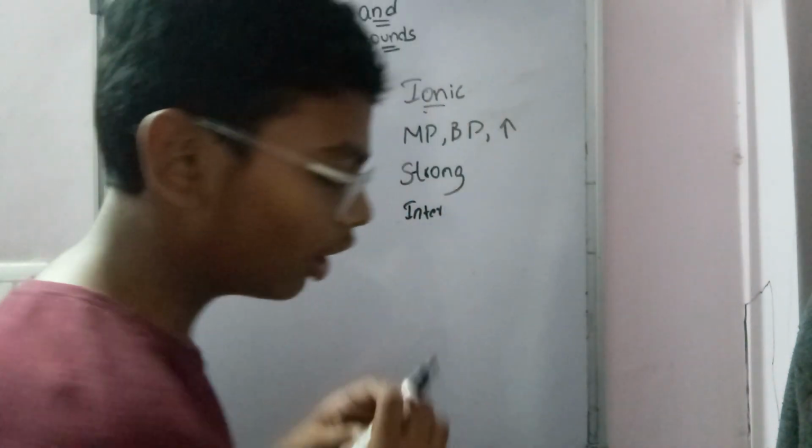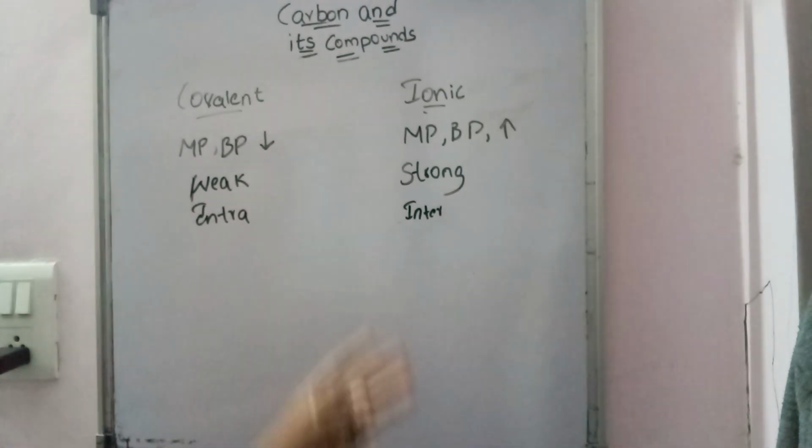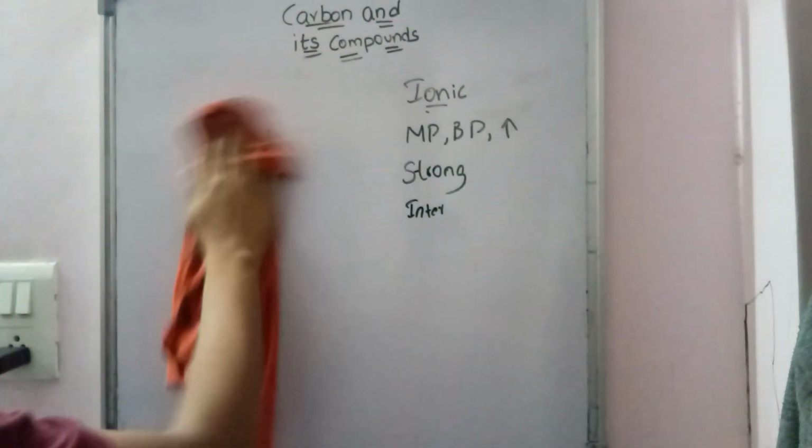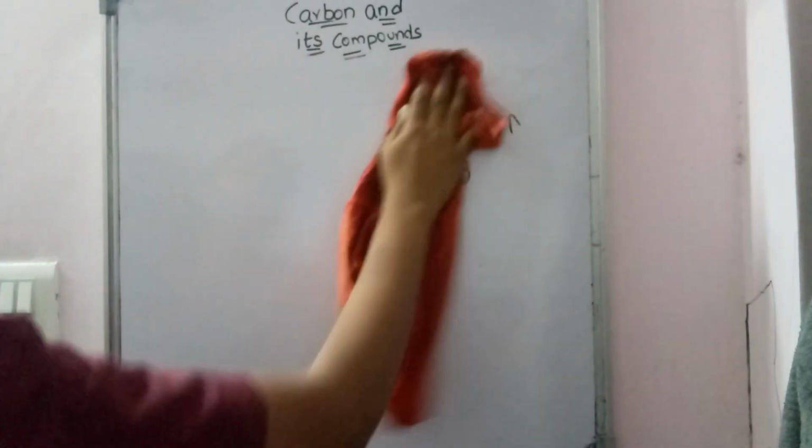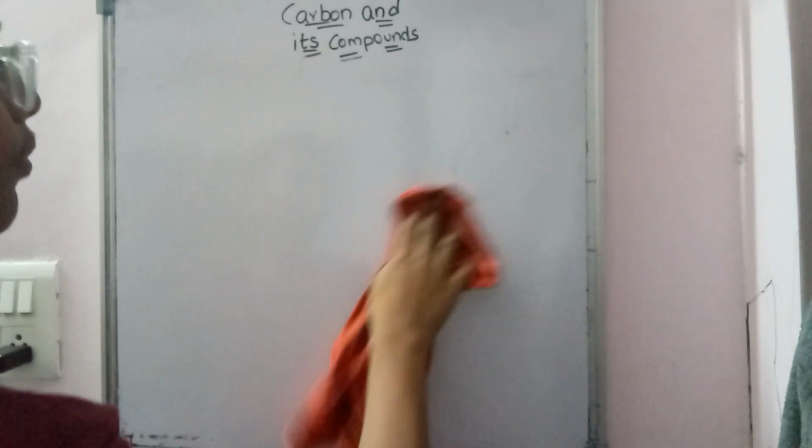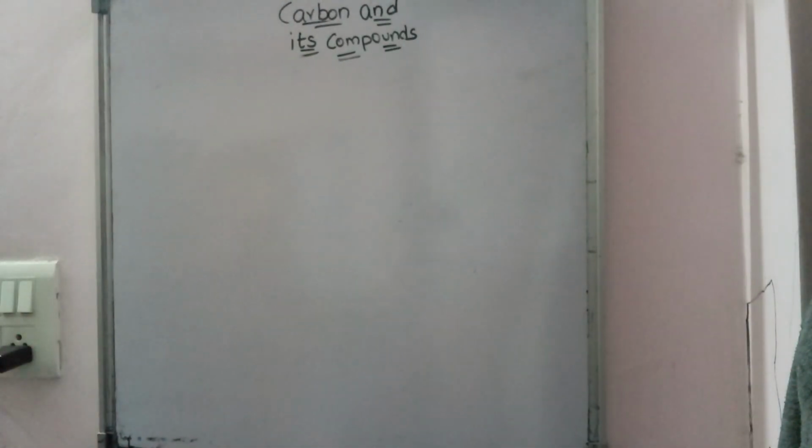Intra means inside the molecules, but inter means between molecules. These are the main 3 differences that you need to know about ionic bonds and covalent bonds. With this we completed the first objective of this video, that is properties of carbon, and then we are going to learn about